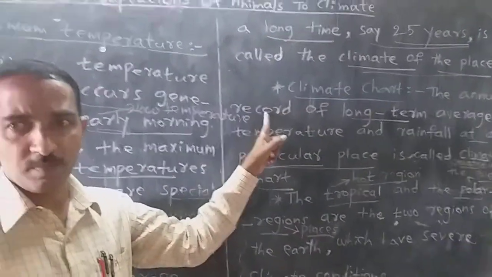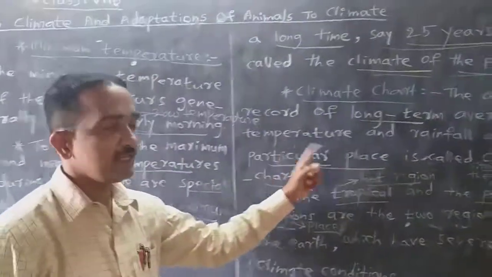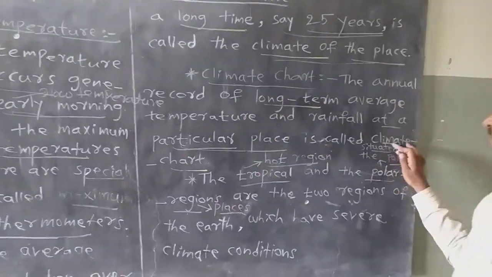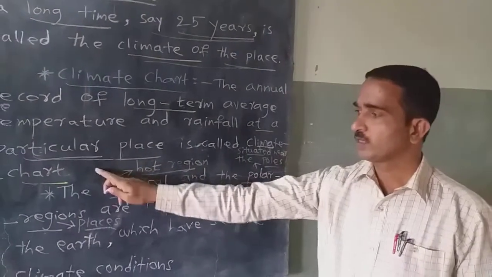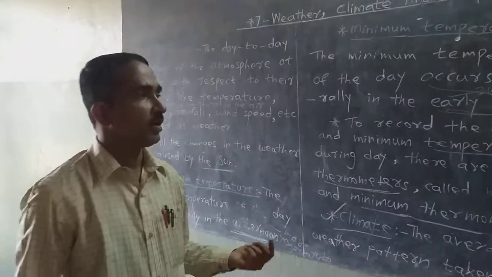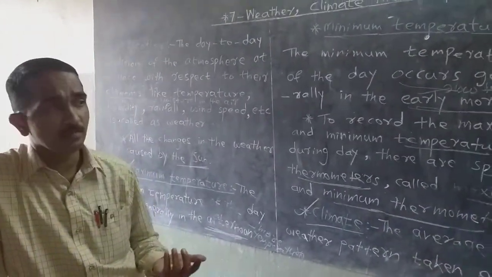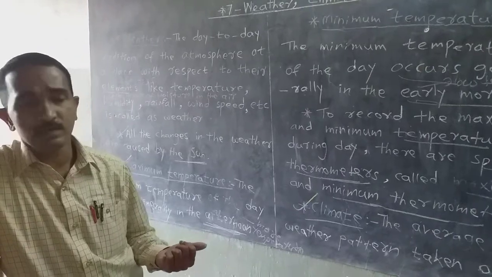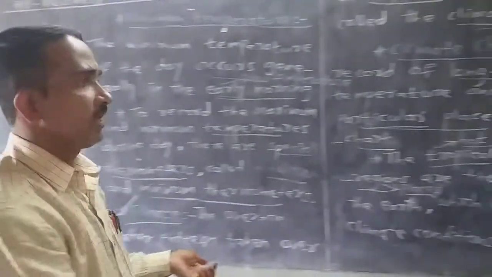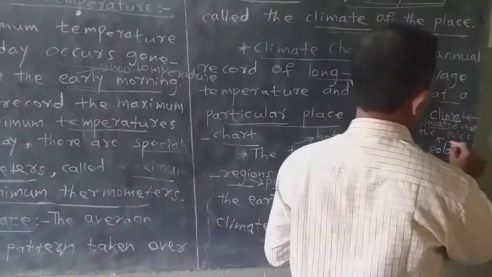Second one, climate chart. The annual record of long term average temperature and the rainfall at a particular place is called climate chart. Next one, there are two regions or places on the earth. First one is tropical. Tropical means hot region, that is around the equator. Second one, polar region, that is near the poles, north and south poles of the earth.